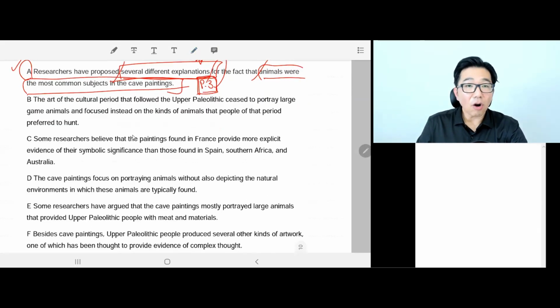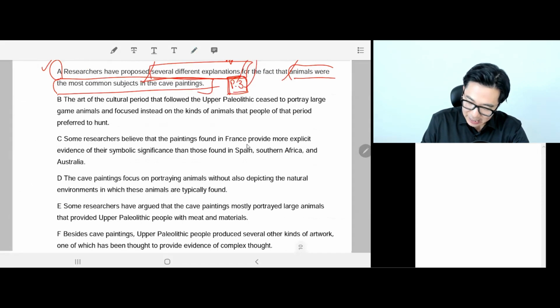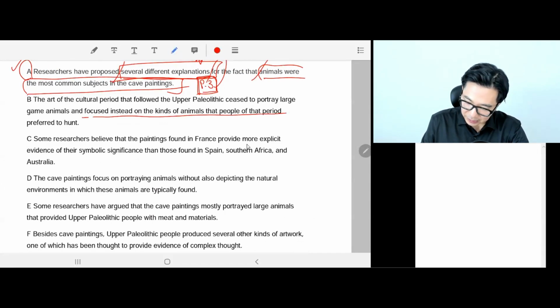Okay, B. The art of the cultural period that followed the Upper Paleolithic ceased to portray large game animals. It's a bit misleading. It's not saying that large game animals ceased to exist. So I think B is wrong already. And focused instead on the kinds of animals that people of that period preferred to hunt. Cool. So the first part is a bit iffy, I mean the beginning part. The second part is definitely not mentioned.